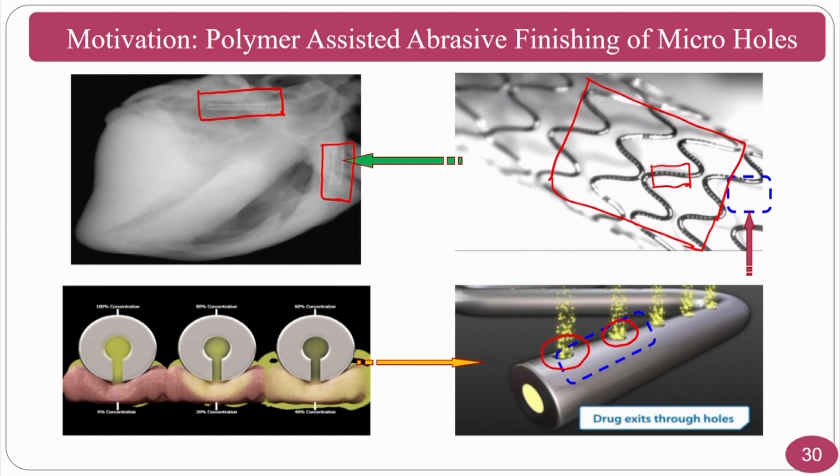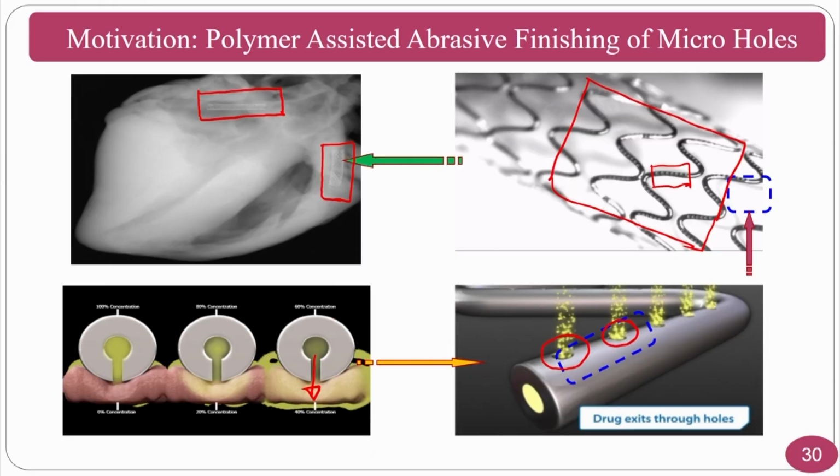If you have a recast layer, heat affected zone and other things where some spheroids are still there on the surface, in those circumstances, whenever the drug is coming out, the spheroids will come along with the drug, because a chemical reaction will take place. At the same time the drug is flowing, and the spheroids which are unable to evaporate are remelted by the dielectric fluid and stay there itself, because of which these spheroids are loosely bonded, and these may come out along with the drug and may cause a lot of problems to health.